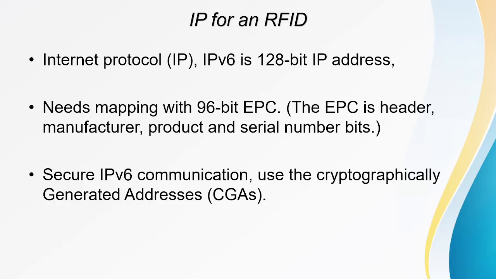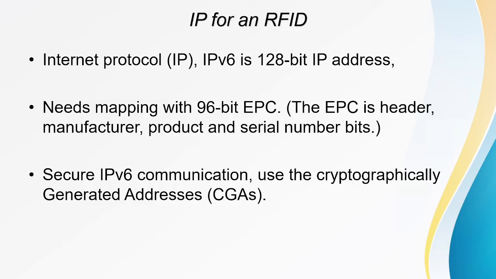In the previous slide we also mentioned that RFID needs security also, right? So IP for RFID is going to use the internet protocol IPv6.